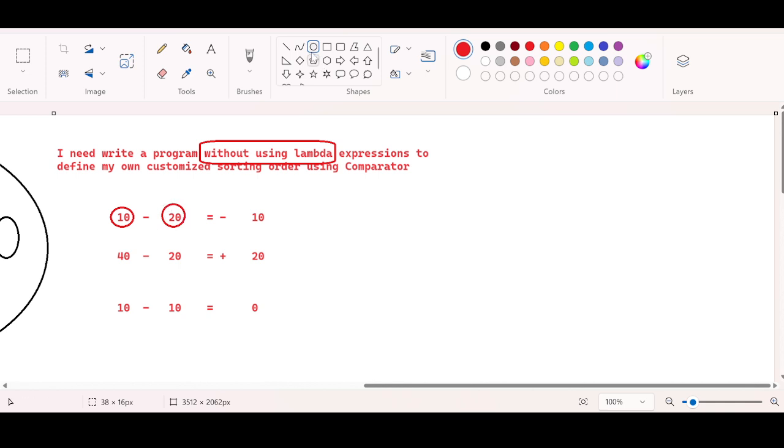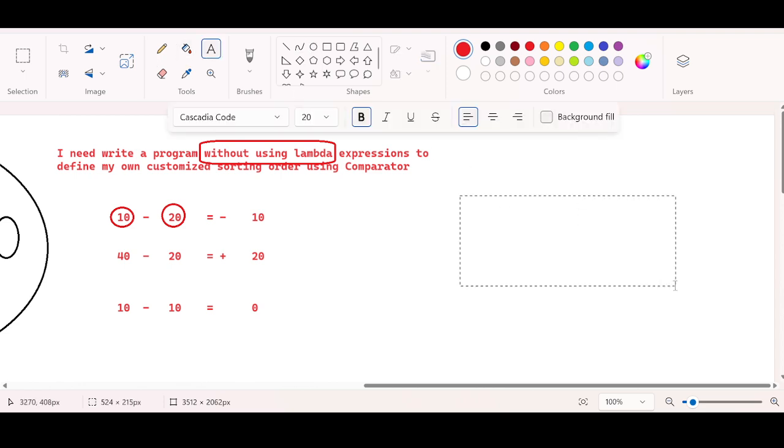Not only in this example, in any example, if I give you two numbers, please take 200 and 400. First number is 200, second number is 400. We know by looking at this that 400 is bigger. How does Java know? If I ask Ratna whether 200 is bigger or 400 is bigger, Ratna is going to say 400 is bigger, because we are capable of answering just by visualizing it, isn't it?